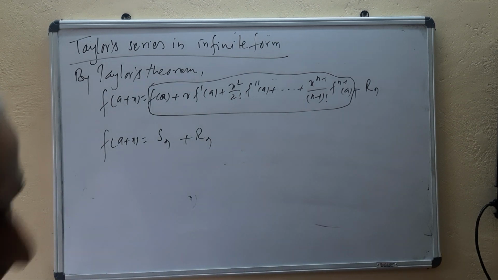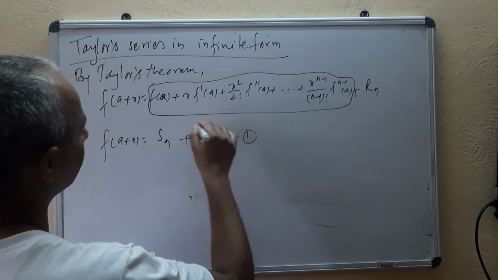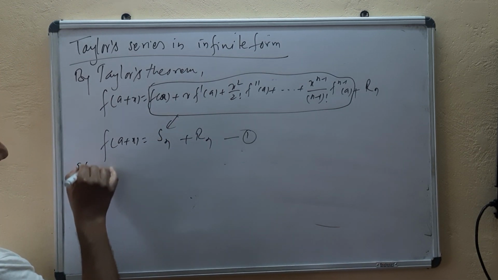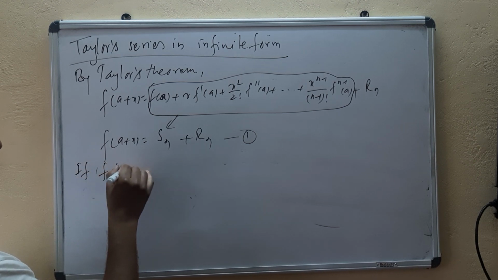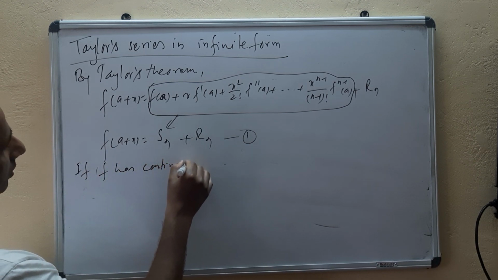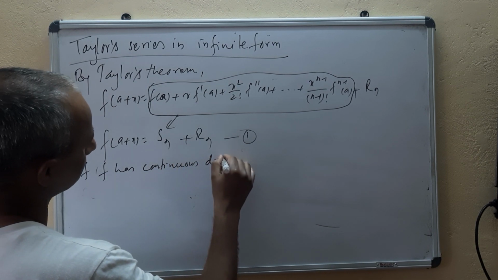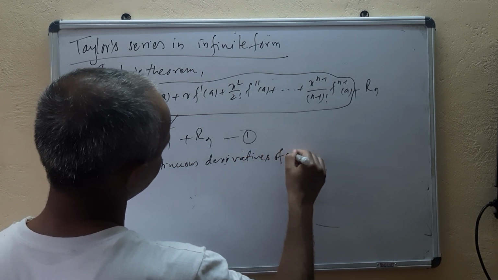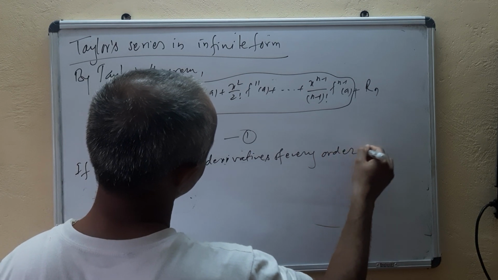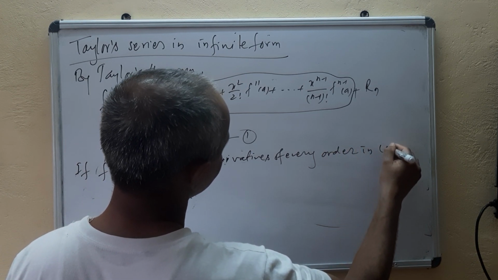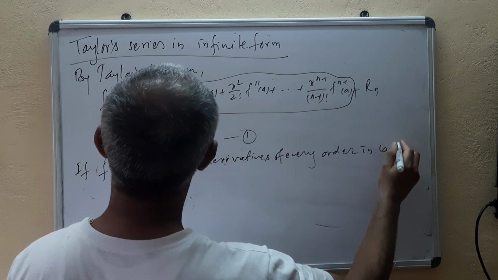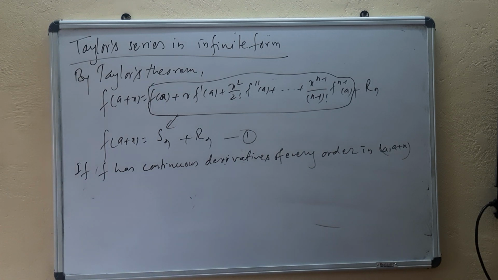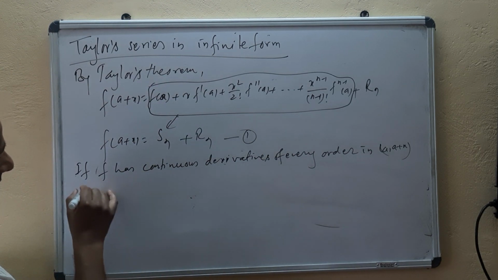Let's see the relation. Relation 1: we have assumed Sn for this. Then if f has continuous derivatives of every order in the open interval a to a+x, this is the first condition.